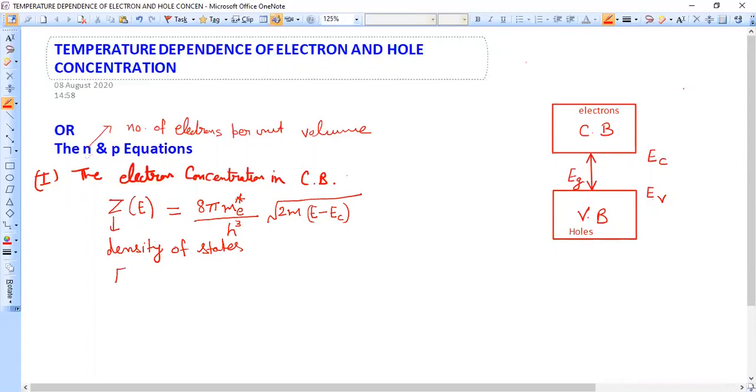And next I will write the expression of Fermi-Dirac function. What is the Fermi-Dirac function?